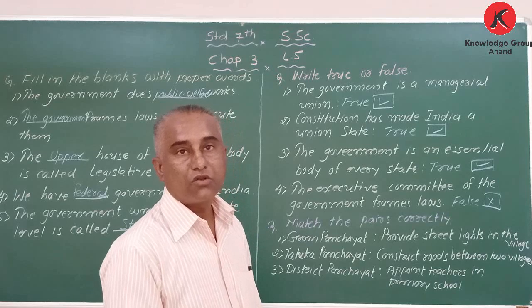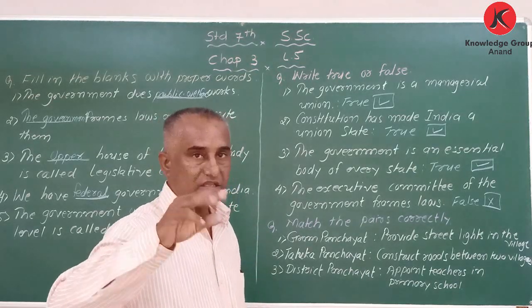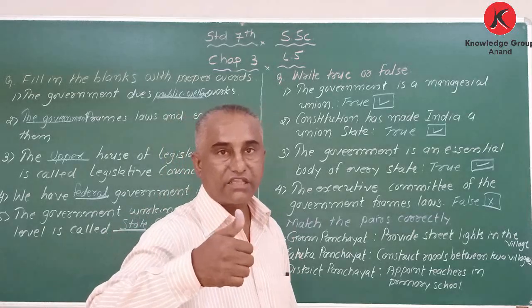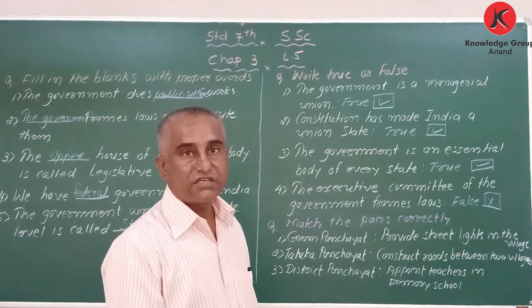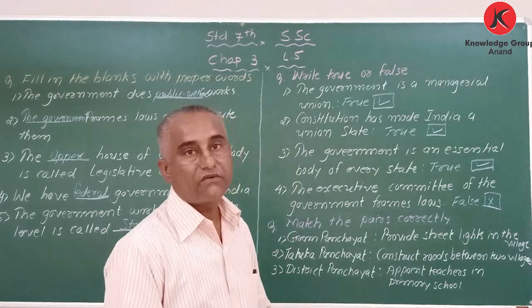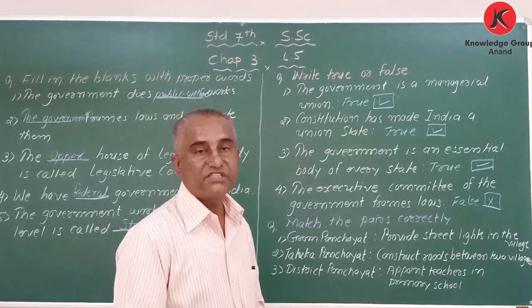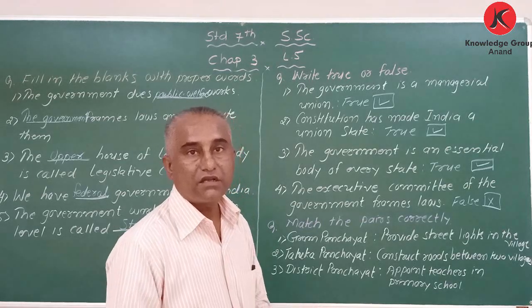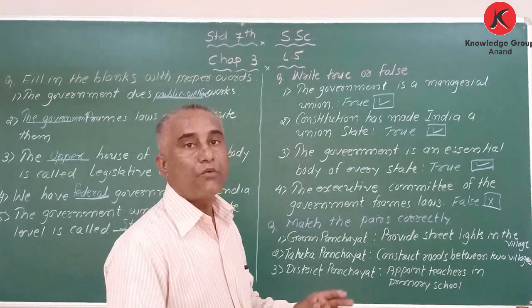If they break the law, the judiciary punishes them. There are three organs: legislature, executive, and judiciary. The legislature frames the law, the executive implements them, and the judiciary punishes the lawbreakers.